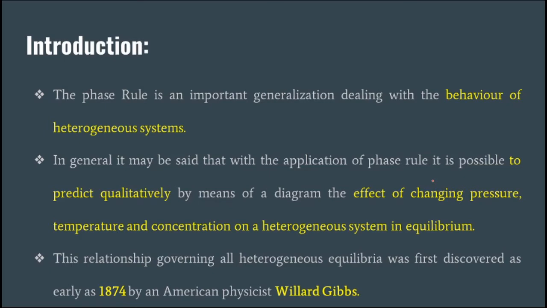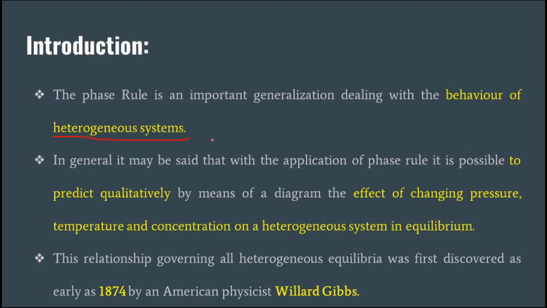When we are discussing the phase rule, one concept comes to our mind, and that concept is the heterogeneous system. Then what is a heterogeneous system? A heterogeneous system is a system in which two different phases have both physical and chemical properties different.